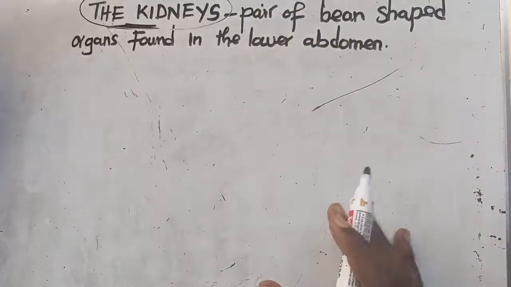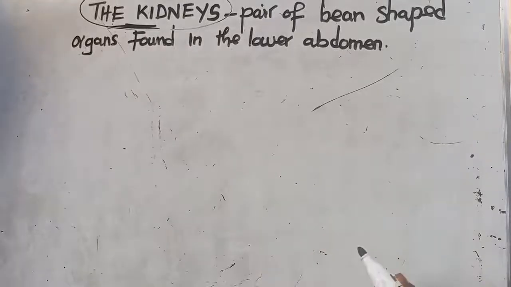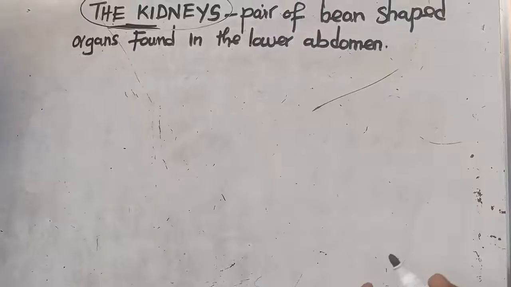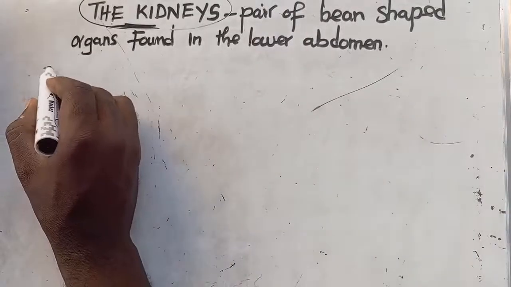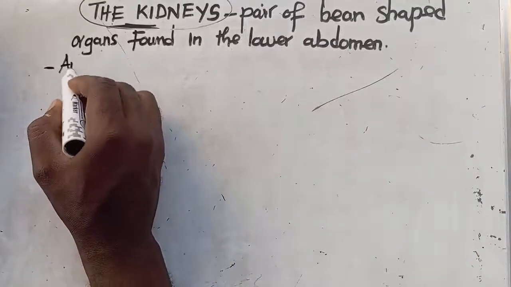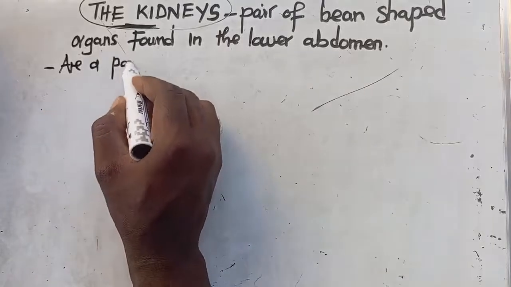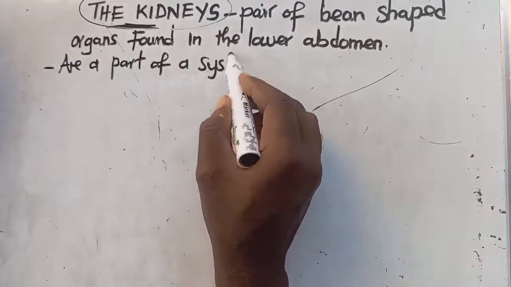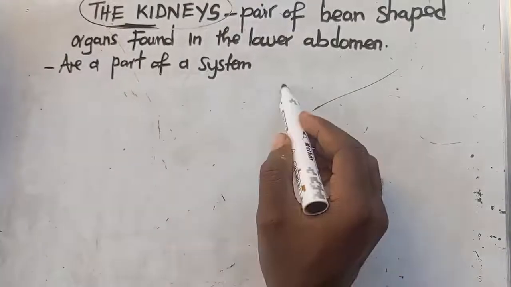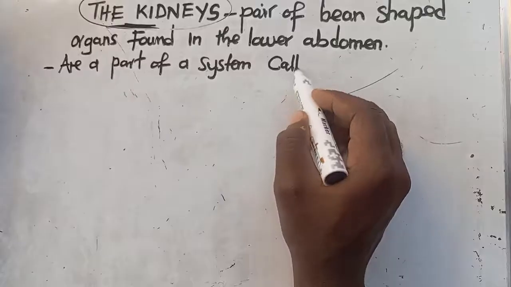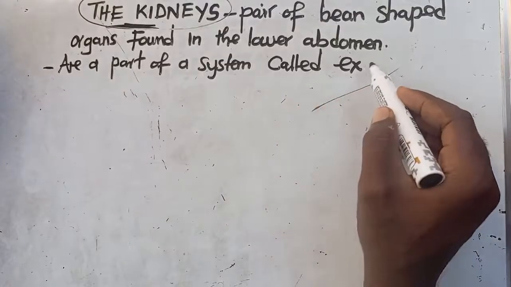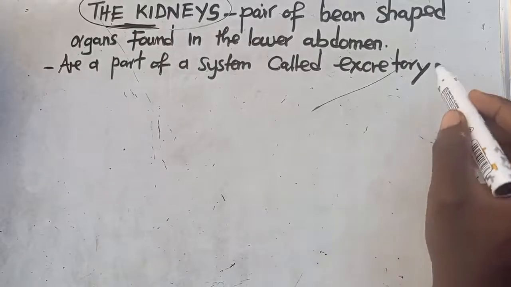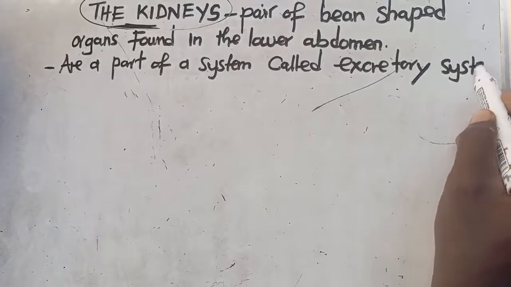You have to understand that the kidney is part of a system found in the body, and this particular system is called the excretory system.